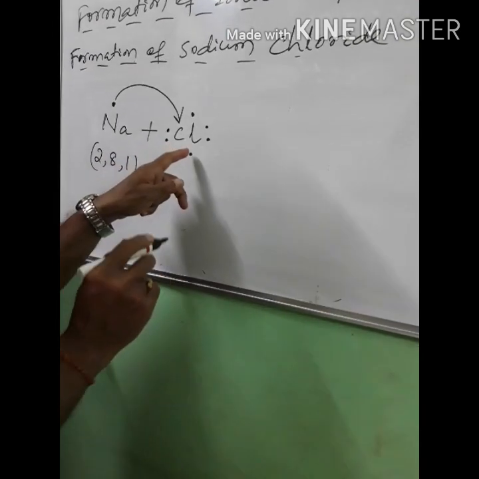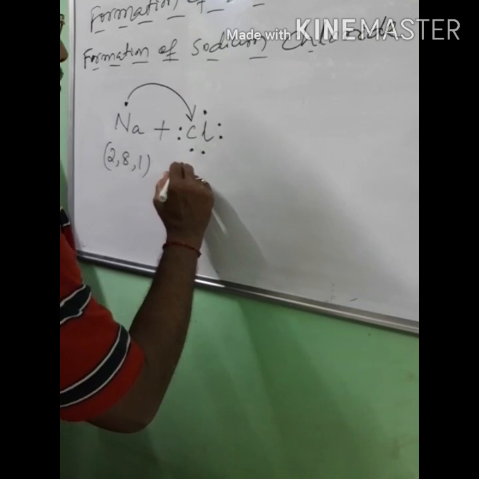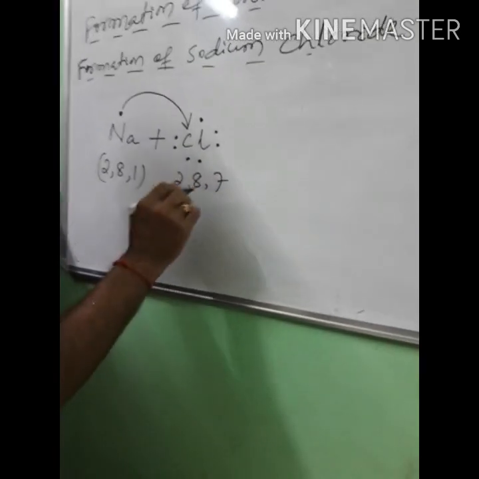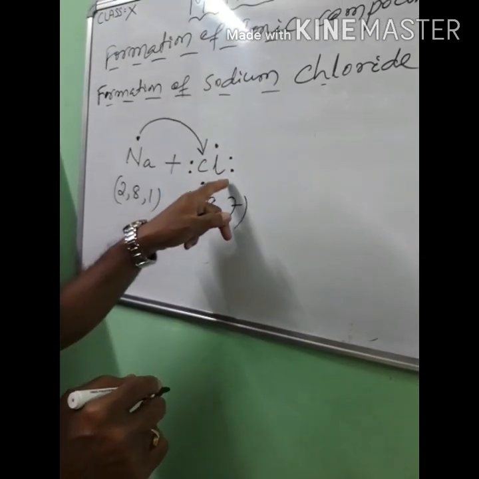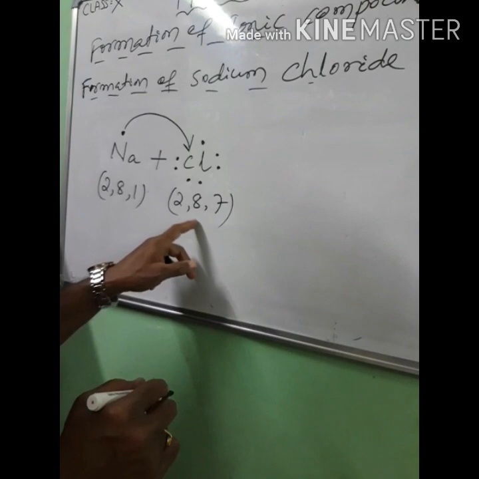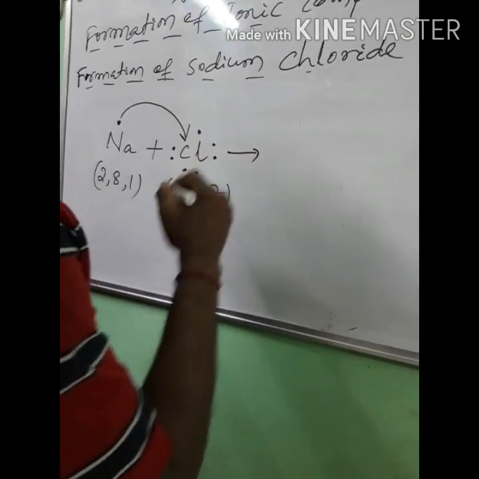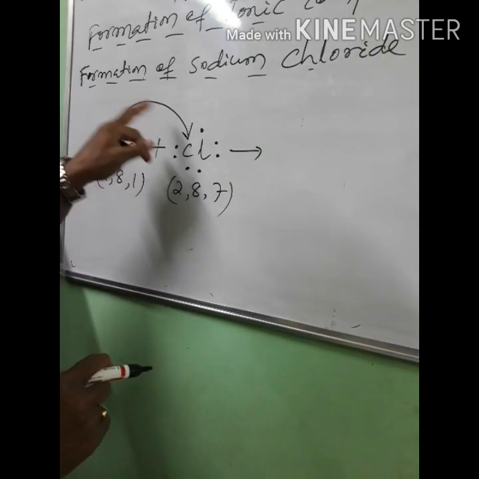The electronic configuration of chlorine, I have already told, is 2, 8, 7. The atomic number of chlorine is 17, so 2, 8, 7. Okay, electronic configuration.